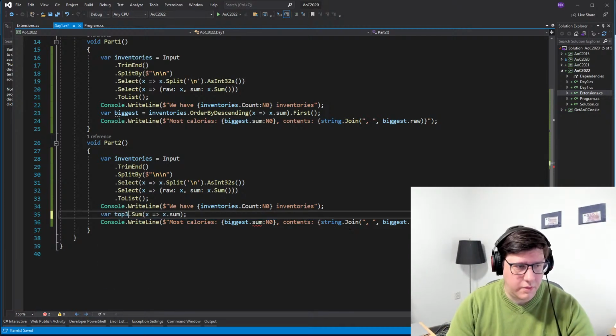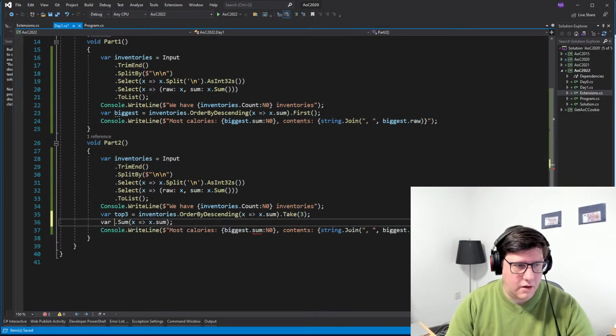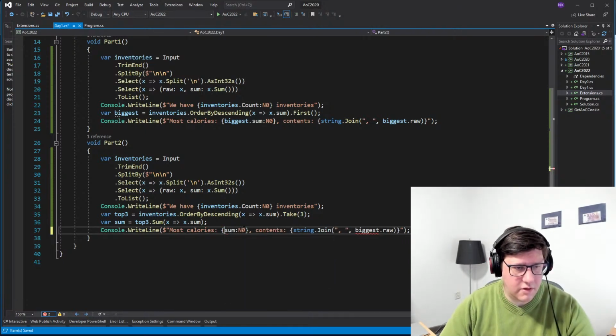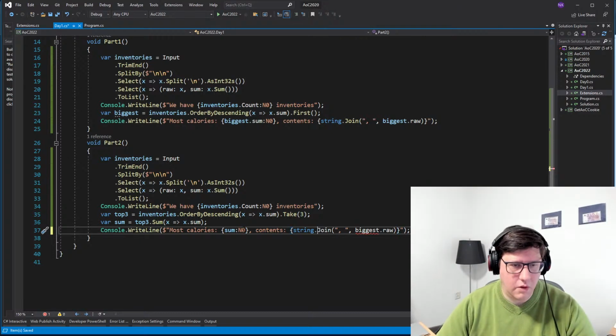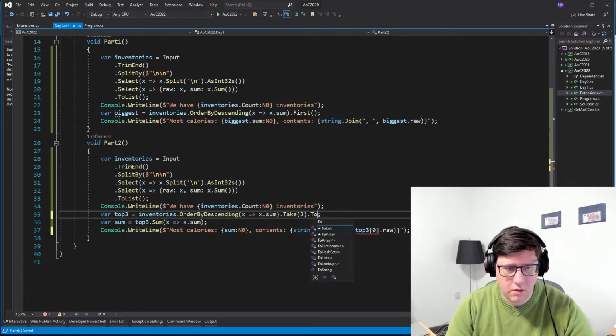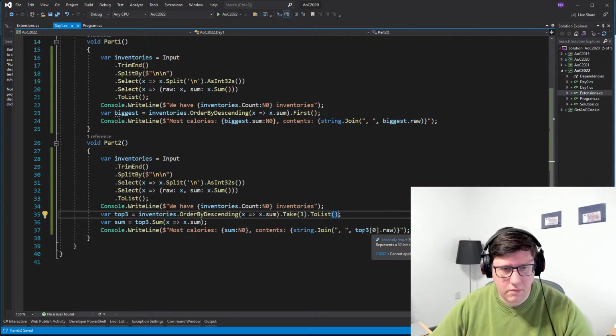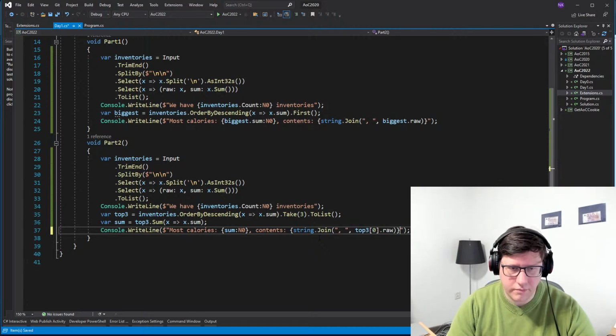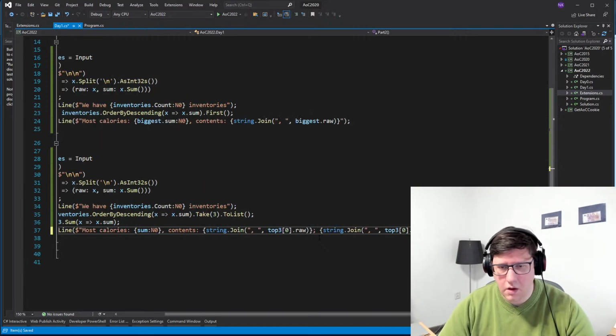Let's do var top3 is this, var sum is top3.Sum. So now we can do just sum, total calories, and then we can do top3[0]. And then we write out the contents of the top 3.